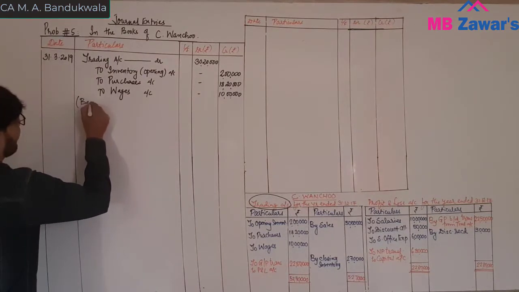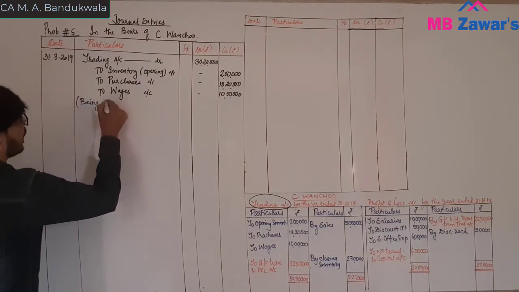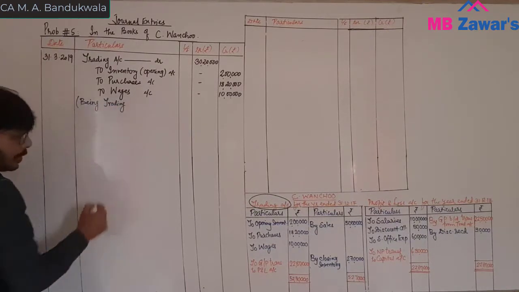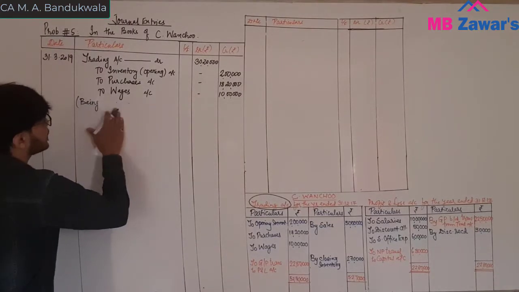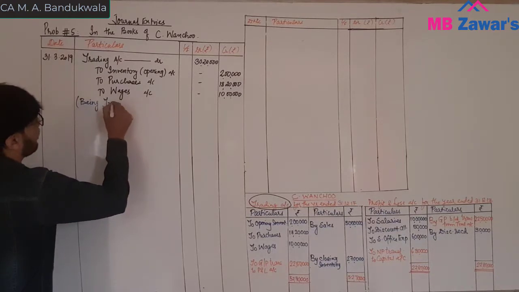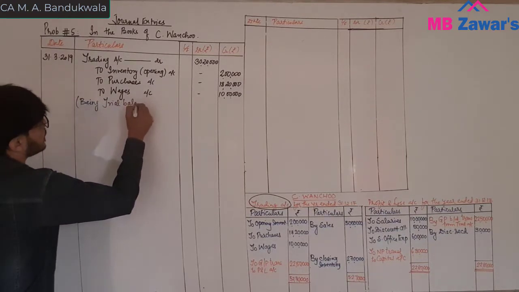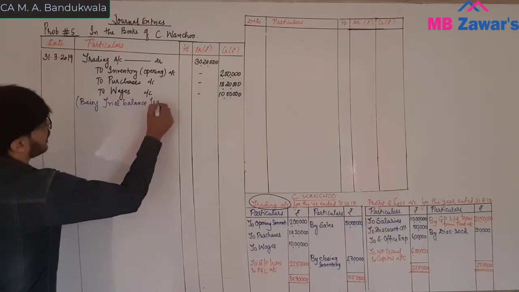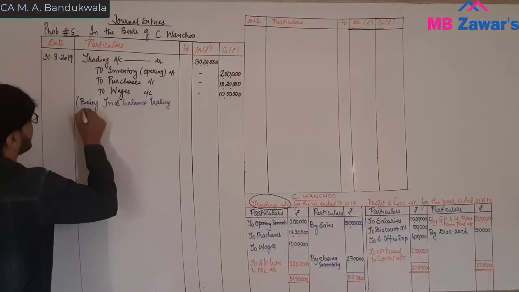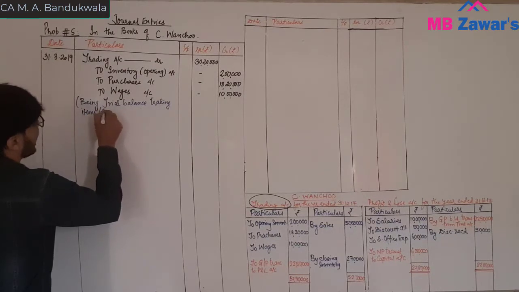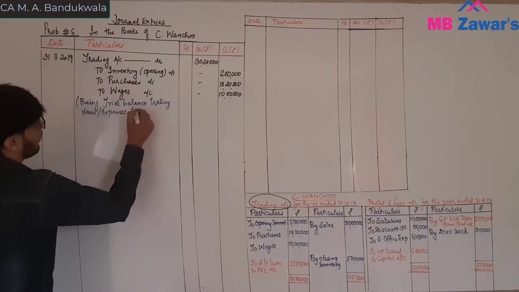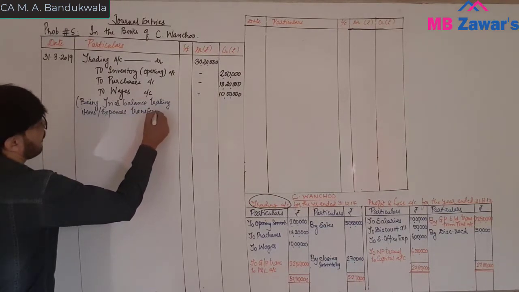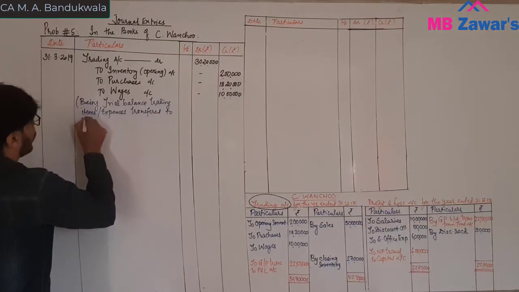Being trading, or you call it, being trial balance trading items expenses transferred to trading account.